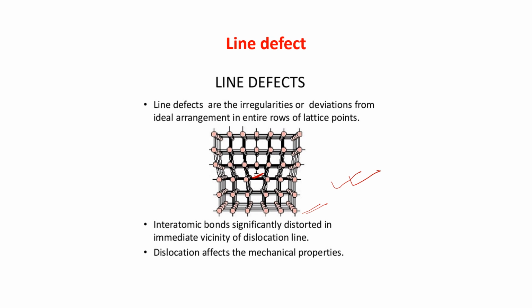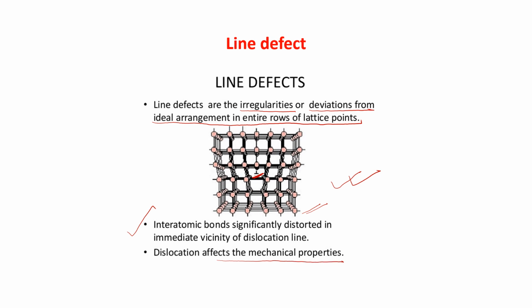Okay, the line defects are the irregularities or deviation from ideal arrangement in the entire row of the lattice points. Interatomic bonds are significantly distorted in the immediate vicinity of the dislocation line. Dislocations affect the mechanical properties.